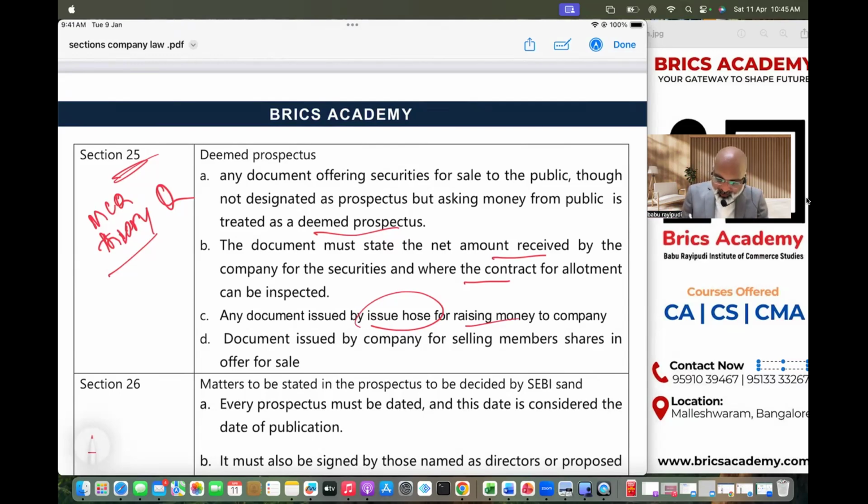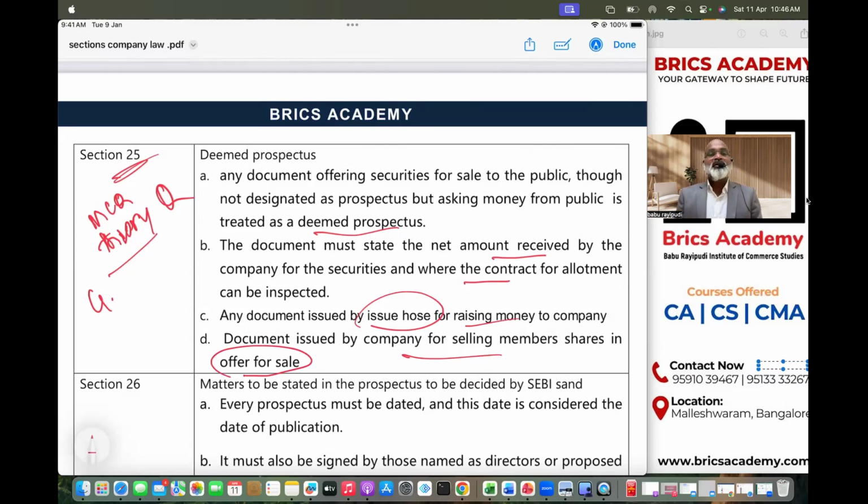The third important thing, the fourth one is also there, I'll explain later. Then the third important thing is here. Sometimes a company will issue a document to raise money for members. Say, for example, you are a promoter of a company, you have a lot of shares, and you want the company to sell those shares for you. So when the promoter or members of the company have decided to sell their shares, they will take the help of a company. When a company issues a document to sell securities of the members, it is called offer for sale. See there, it is called offer for sale. Is my point clear? Yes.